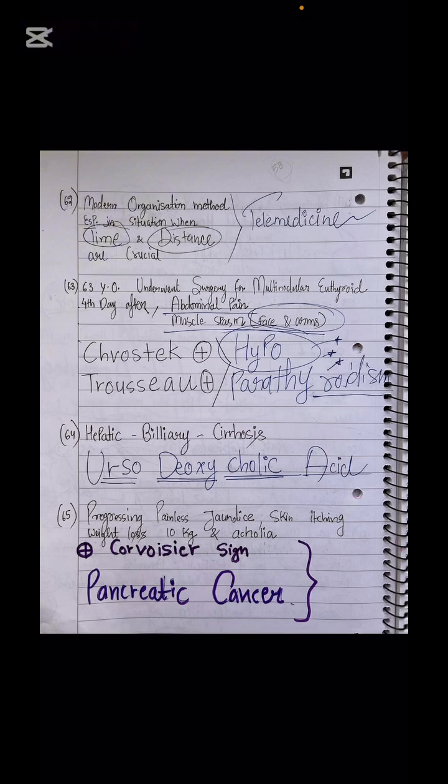The answer is telemedicine. Next, we have seen the cases of hypoparathyroidism, that the Chvostek sign is positive and the Trousseau sign is positive in the cases of hypoparathyroidism.